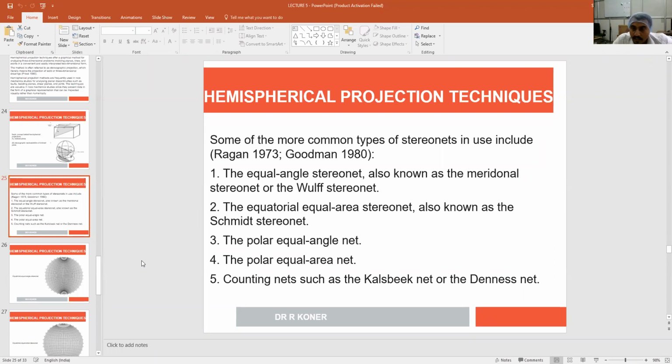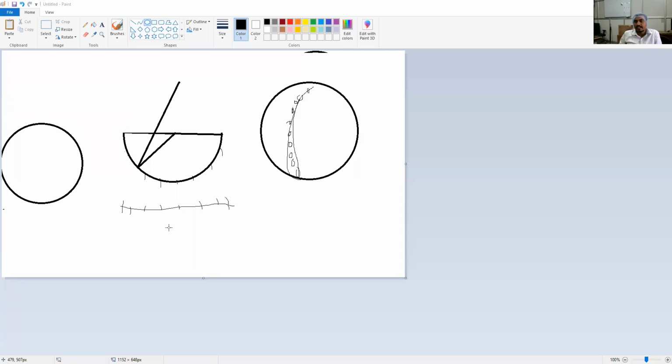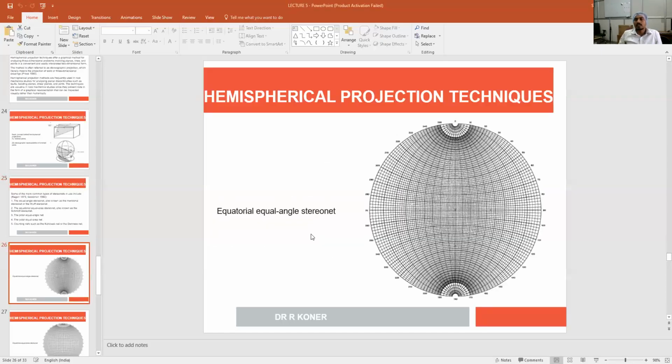Sir, just what is stereonet, sir? Stereonet. This is the stereonet. From the sphere, you are projected downward, that is equal area net. The figure is like this. One minute. I'll show you the figure. This is basically the stereonet.